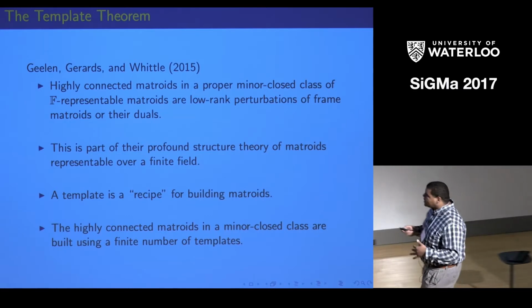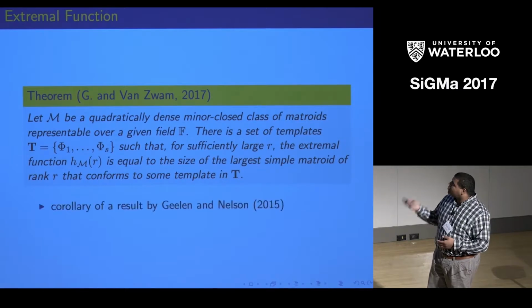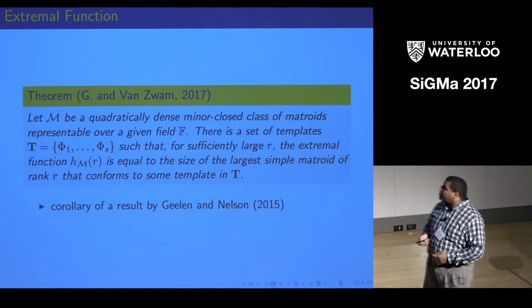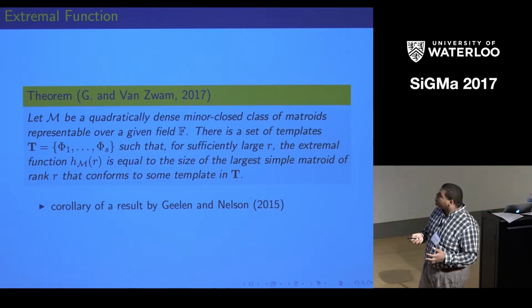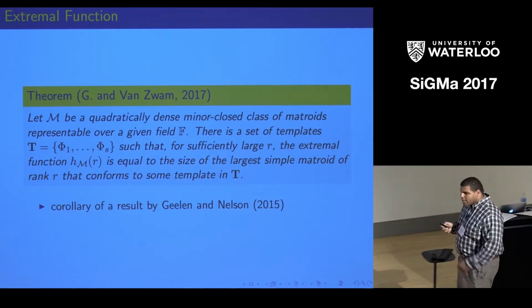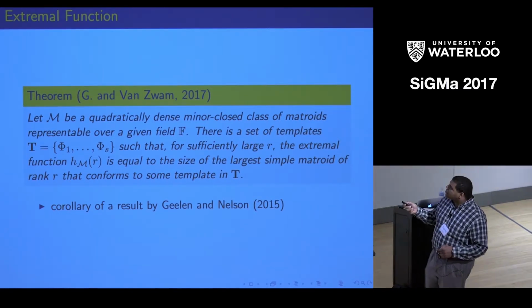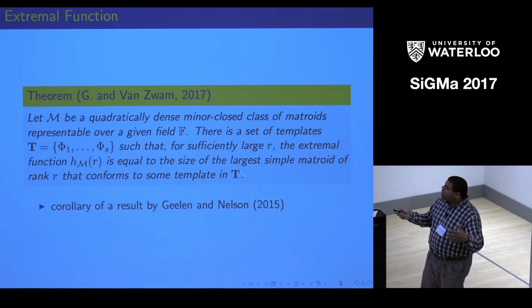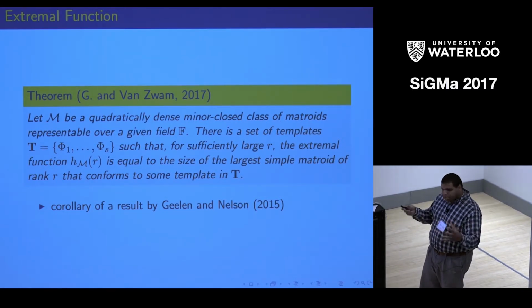So using that, Stefan and I were able to prove this result, which is really just a corollary of a result by Jim Geelan and Peter Nelson, that if you have a quadratically dense minor closed class of matroids, and that class is representable over a finite field, then there's a set of templates, set T, and these templates are often denoted with capital Greek letters here, such that for sufficiently high rank, the extremal function is equal to the size of the largest simple matroid of rank R that conforms to some template in that set.